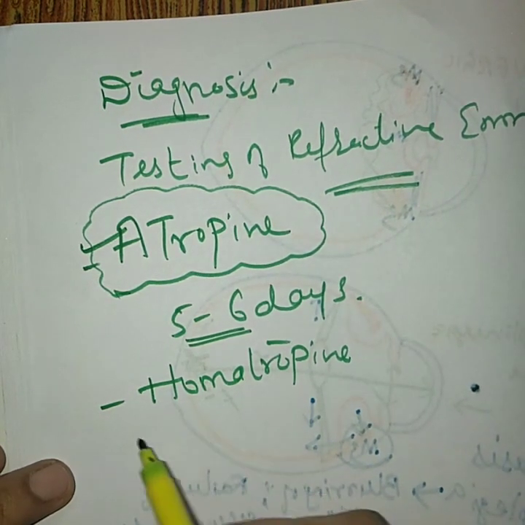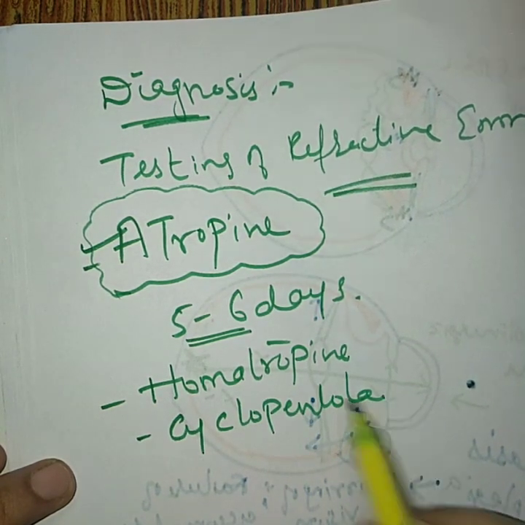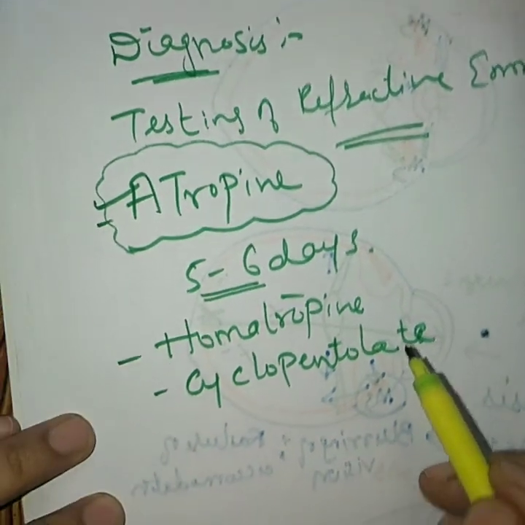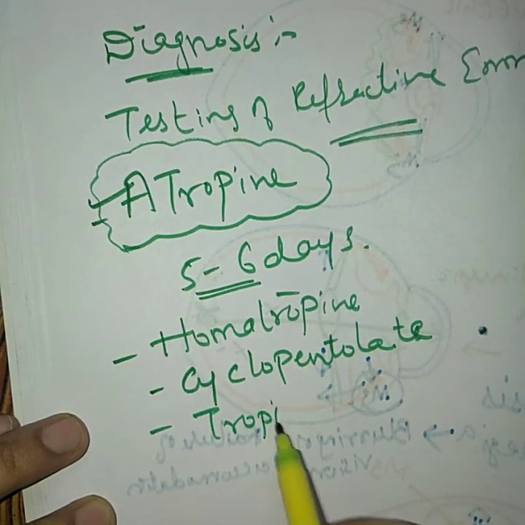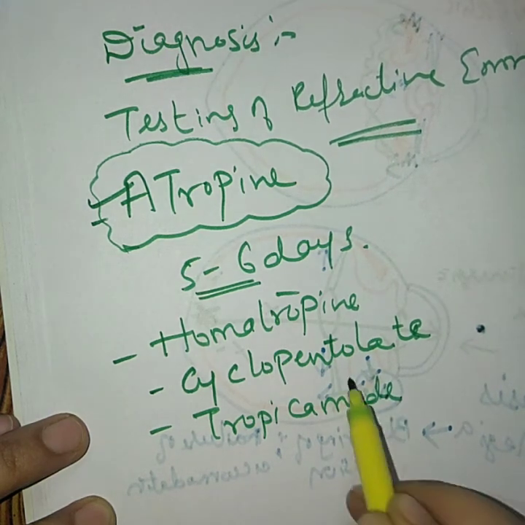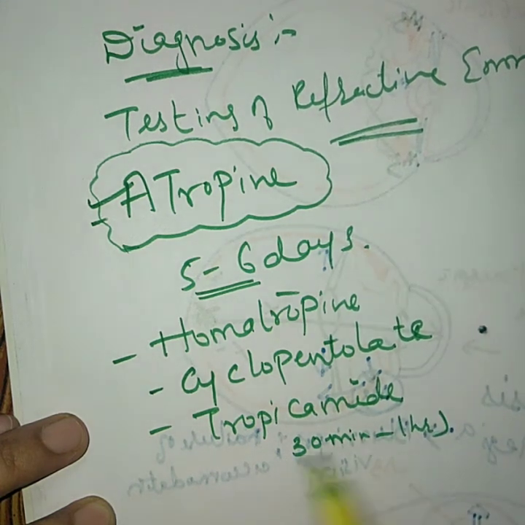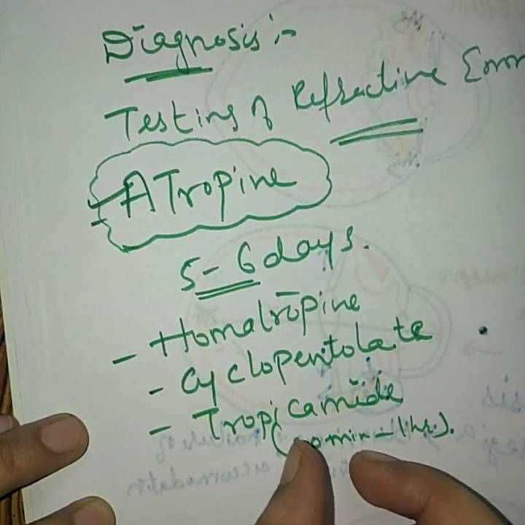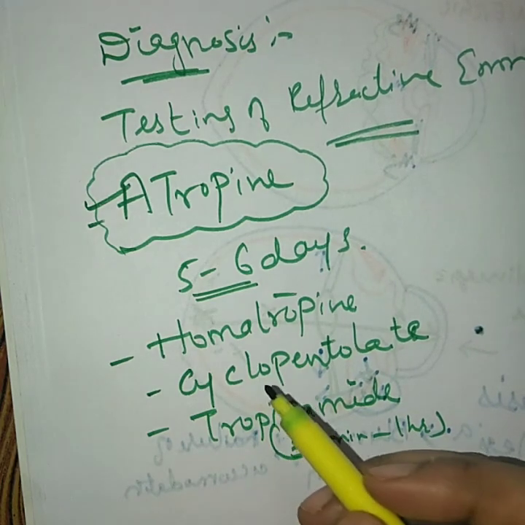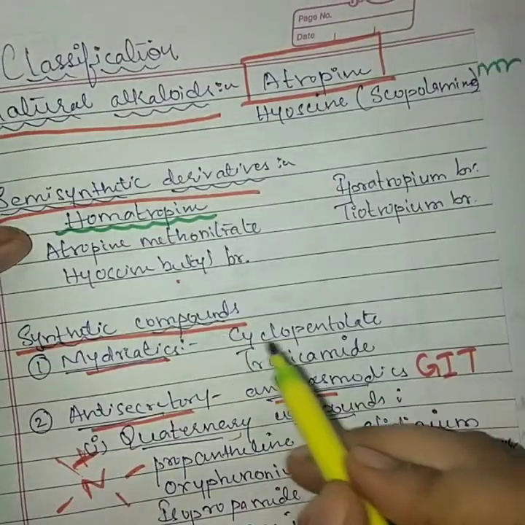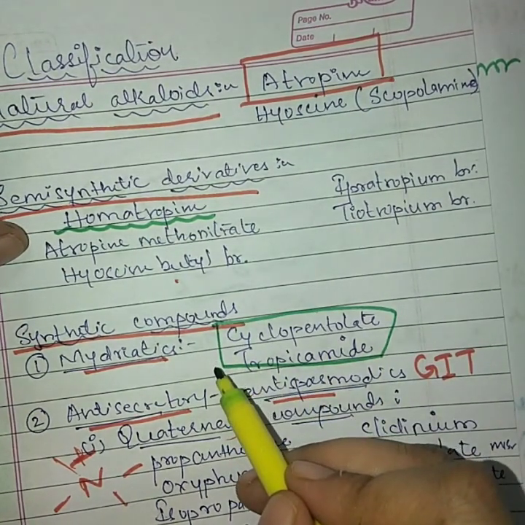So later on, one more drug, cyclopentolate, was introduced, which has action for a few hours. And nowadays a very good drug, tropicamide, is being used. This tropicamide will produce action which may last for 30 minutes to 1 hour. Very short acting drug. So in this short span of time we can do the refractive error testing. So nowadays tropicamide is widely used. Cyclopentolate and tropicamide both are mydriatic drugs. Not only mydriasis, they will also produce cycloplegia as well.